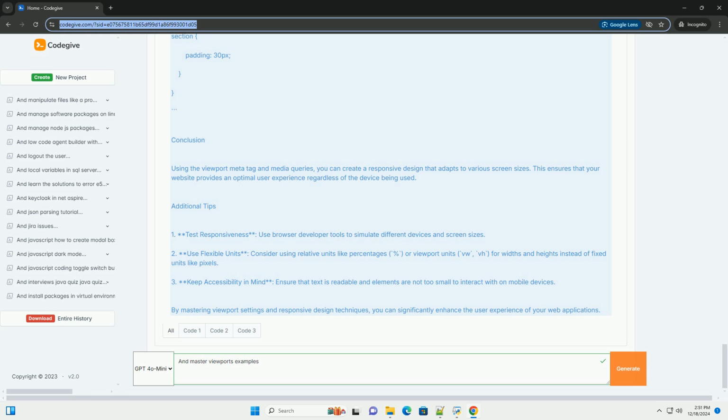Example: responsive design using viewports. Let's create a simple responsive web page that utilizes the viewport settings effectively. HTML structure. HTML. Doctype html. html lang="en". head. meta charset="UTF-8". meta name="viewport" content="width=device-width, initial-scale=1.0".